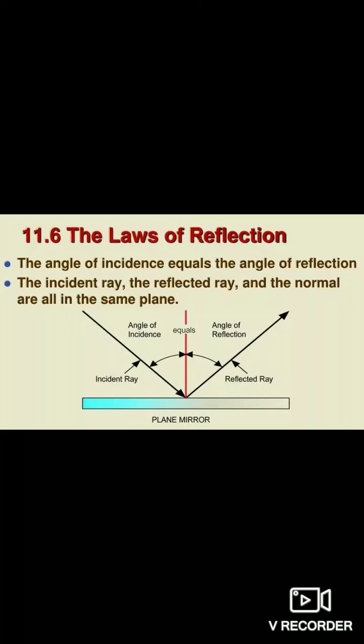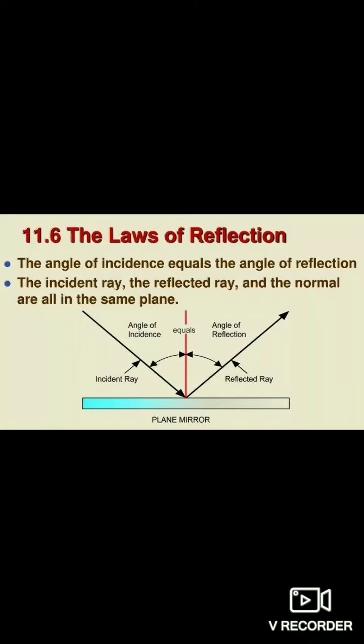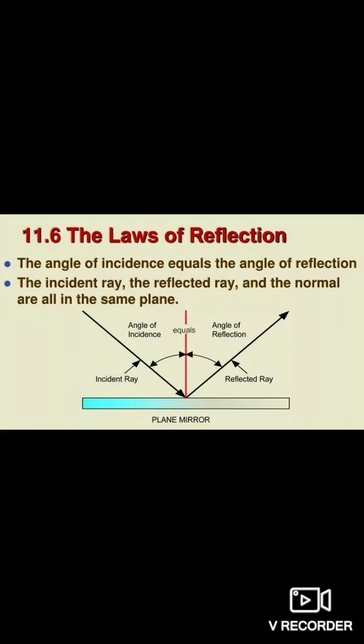Next is point of incidence. The point on the reflecting surface where the incident ray strikes and bounces off is known as the point of incidence. And finally, the reflecting surface is any surface which can send back the rays of light falling on it in the same medium. So from these terms we can easily understand the laws of reflection.